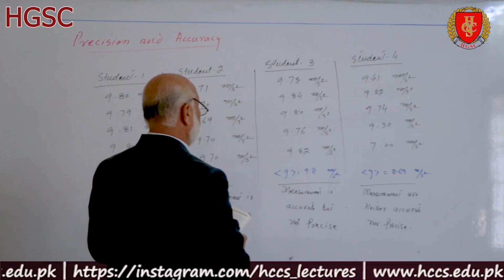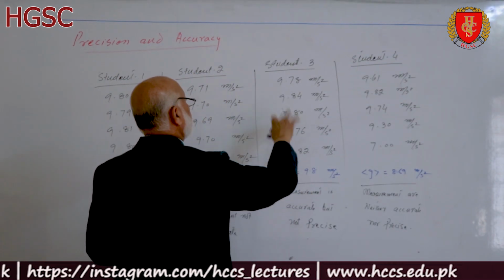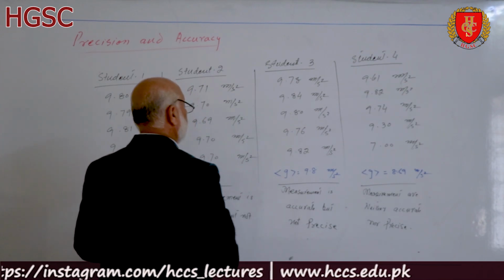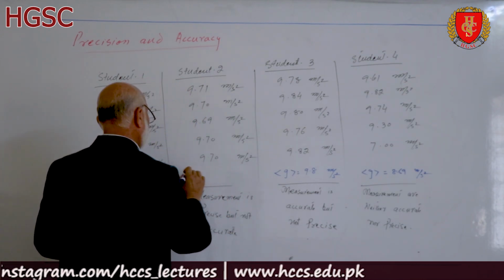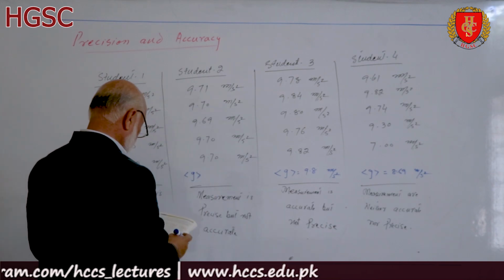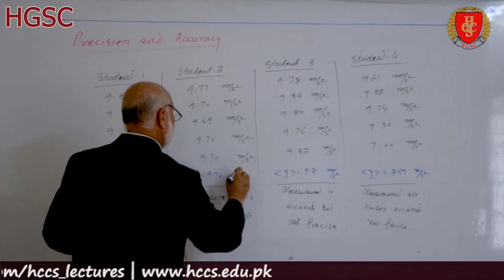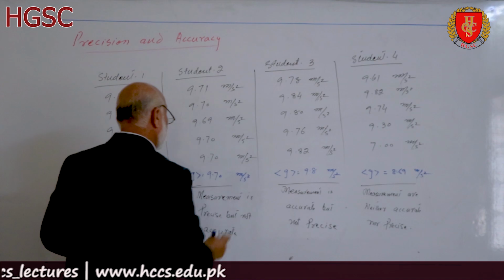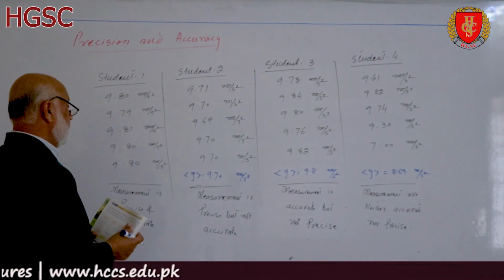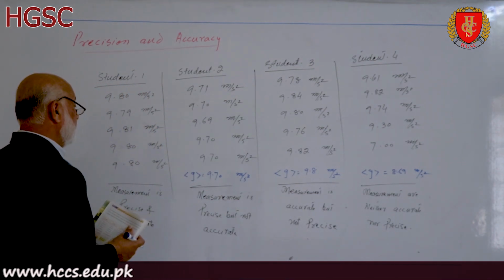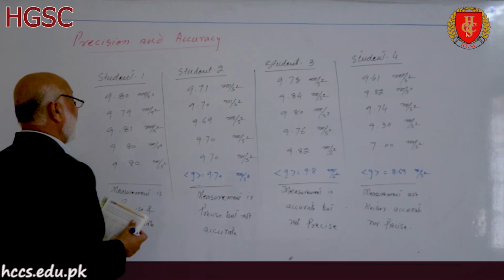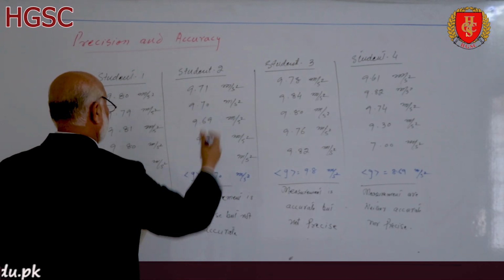Mean value of the third group is 9.8. That's why the measurements are accurate, but there is a difference between each other, so not precise. Here is the mean value 9.70 for the second student, so the measurement is precise but not accurate, not equal to 9.8.